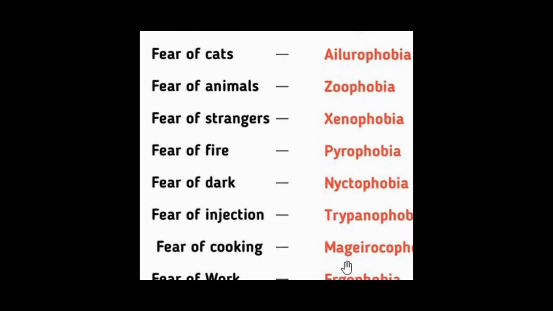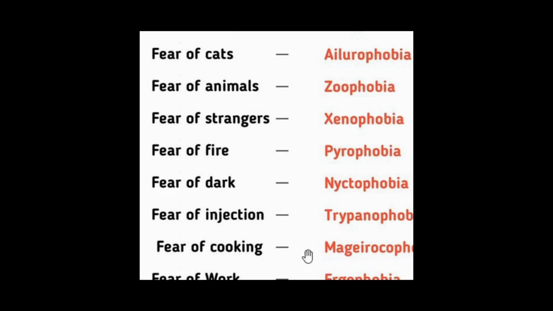And next one, magerocophobia, fear of cooking. This word is a bit tough to pronounce. Magerocophobia.